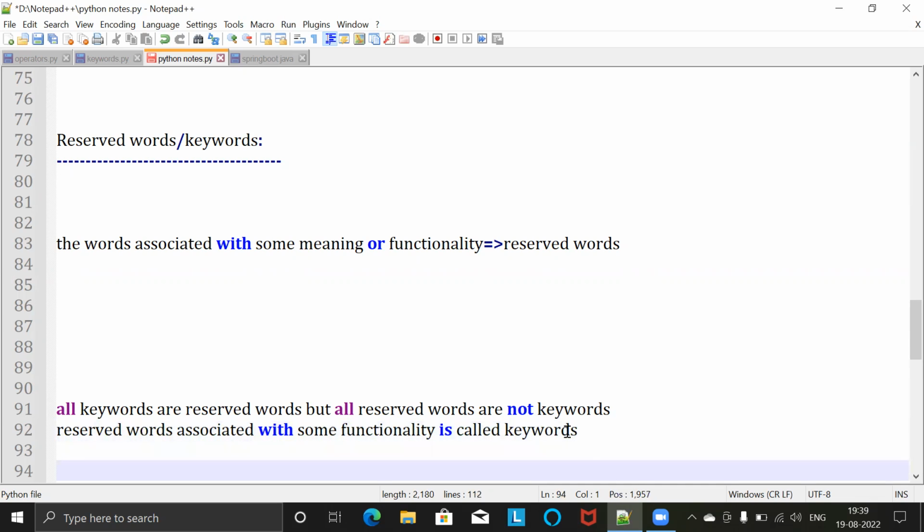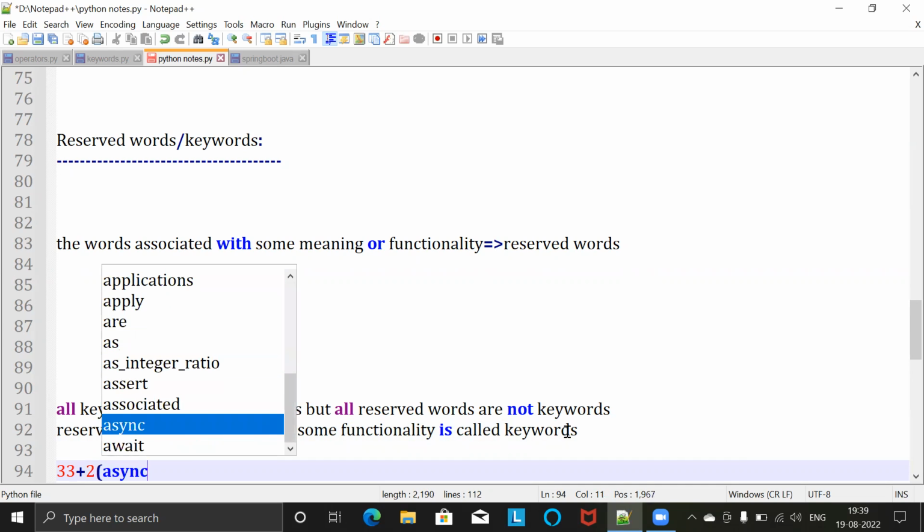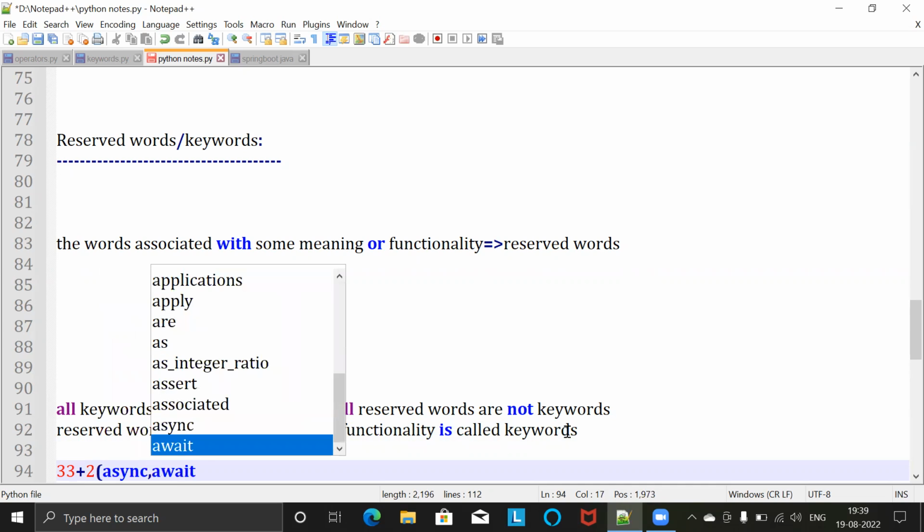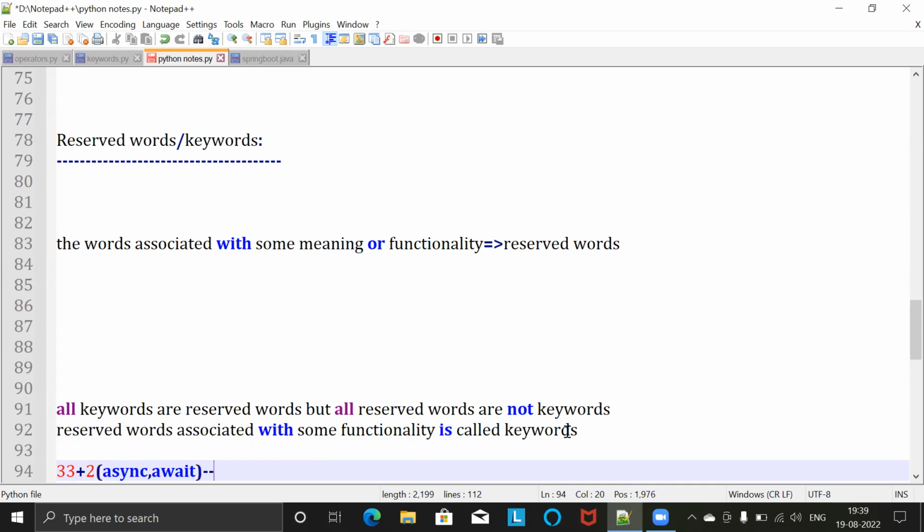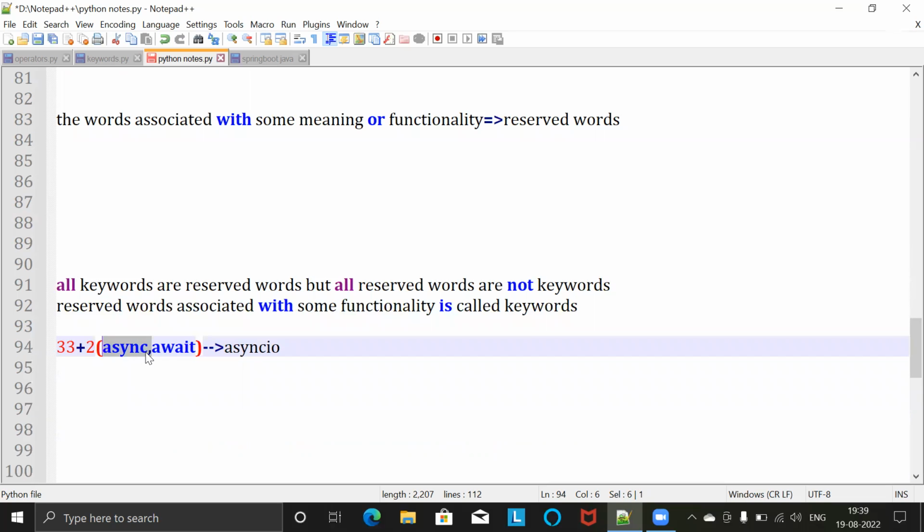In Python, there are totally 33 reserved words, plus 2 recently added keywords, that is async and await. These keywords are provided by the async library. First, the use of the async keyword is that it specifies that the function will be executed asynchronously, and the await keyword makes the program wait for 1 second.